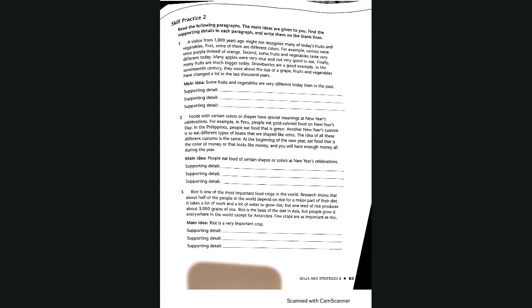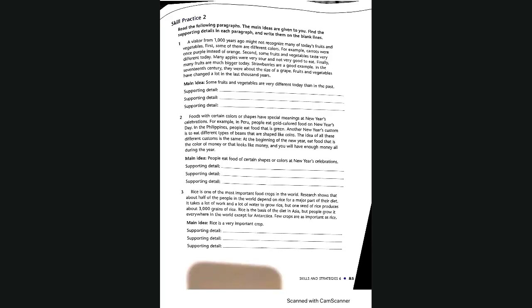Second, some fruits and vegetables taste very different today. Many apples were very sour and not very good to eat. Finally, many fruits are much bigger today. Strawberries are a good example. In the 17th century, they were about the size of a grape. Fruits and vegetables have changed a lot in the last 1,000 years.